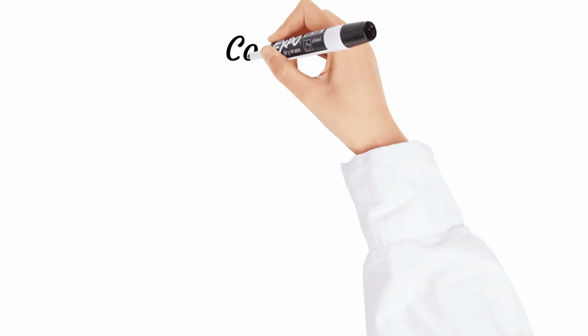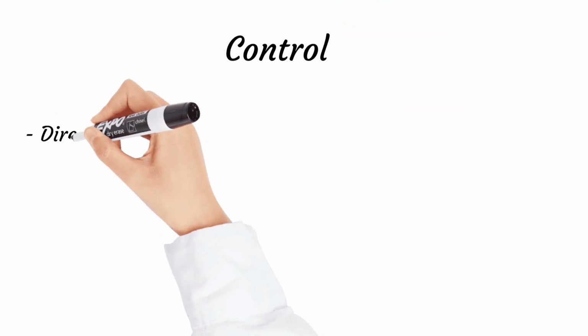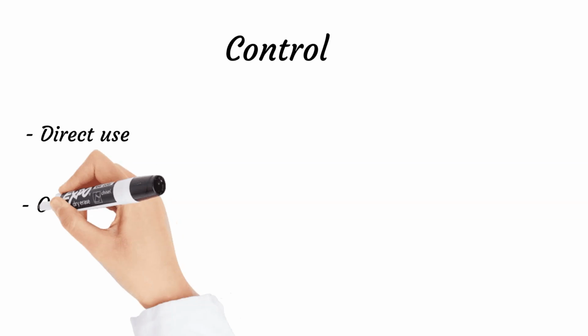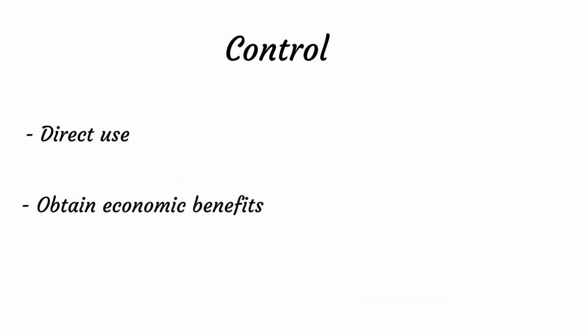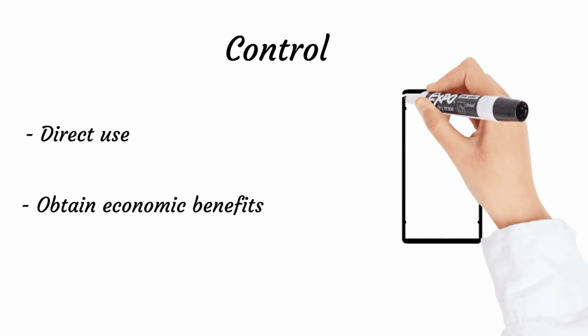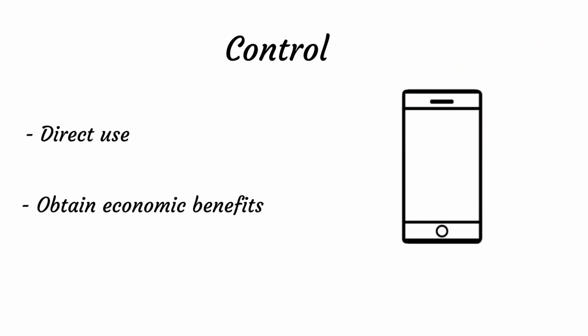Control. An entity controls an economic resource if it has the present ability to direct the use of the economic resource and obtain the economic benefits that may flow from it. For example, entity purchased some materials for the purpose of producing the phones, so the entity has the ability to directly use this materials in the production process and obtain the economic benefits associated with it.